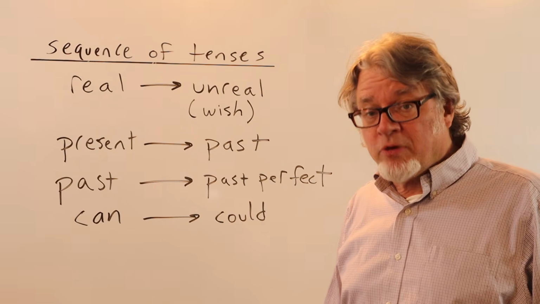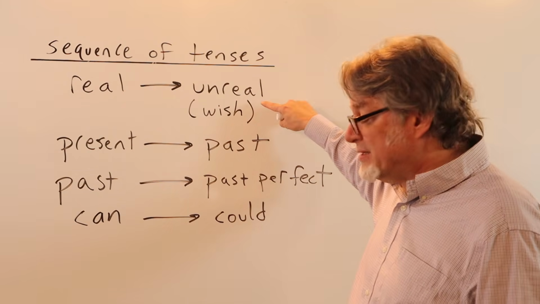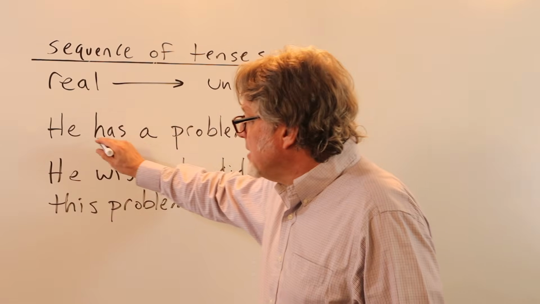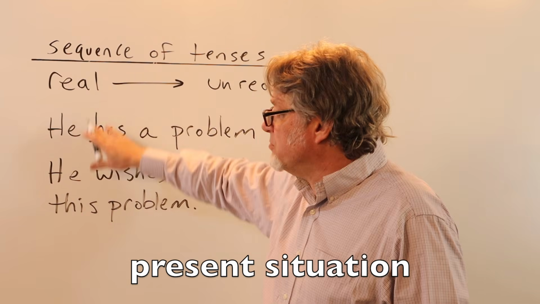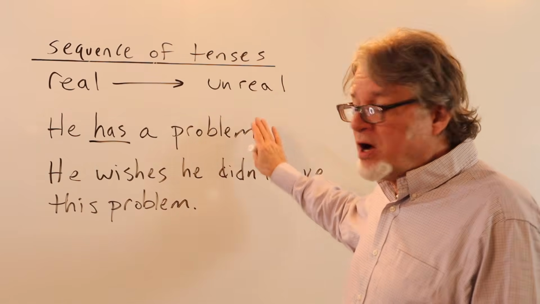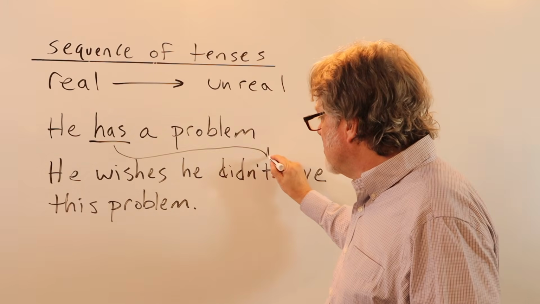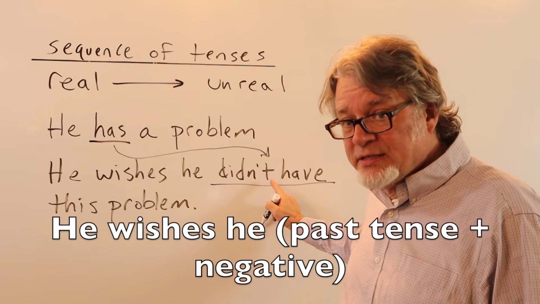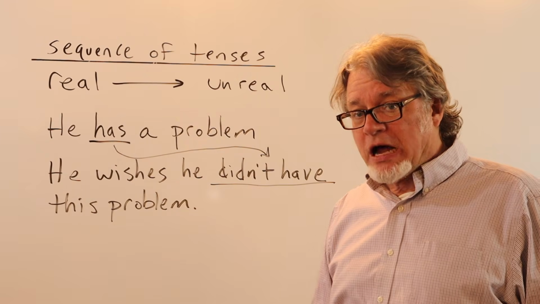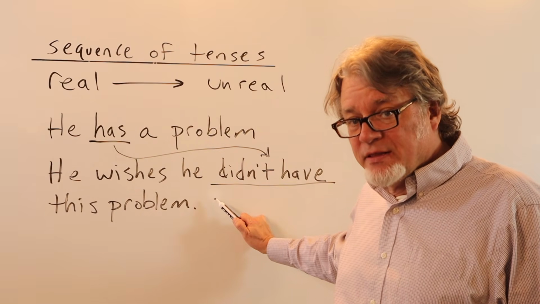If there is a present situation that you don't like, then when you talk about it and you wish it were different, you use the past tense. In the present tense, he has a problem. This is a real situation. It's happening now. To express the wish, to talk about the thing that's not true, this verb changes to the past tense and it's negative after wish. He wishes he didn't have this problem. He has a problem. He wishes he didn't have this problem.